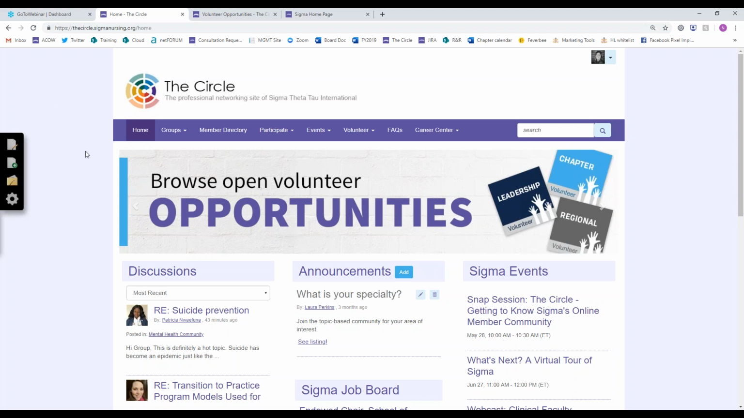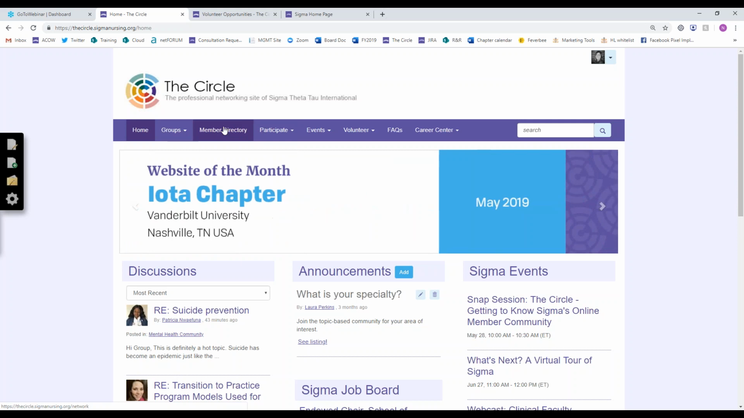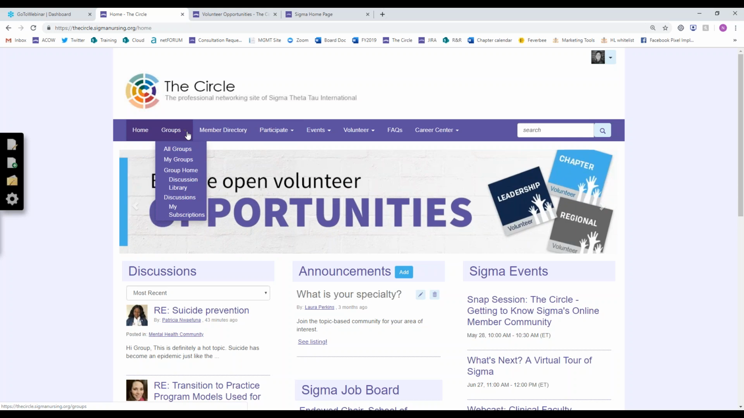And on the Circle homepage, you'll find just about everything you need to do and everything you need to get to by looking at this purple navigation bar up here at the top. So this is going to show you and give you access to all of the neat features that are available in the Circle.